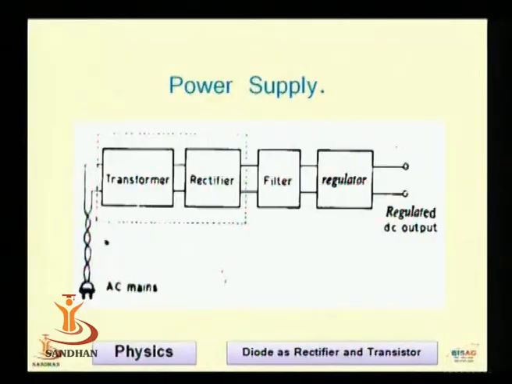Now it is not necessary every time that we use 5 volt, 10 volt, 12 volt, 15 volt, 20 volt in positive only. Sometimes we require 5 volt, 10 volt in negative, that is negative 5 volt, negative 12 volt. Let me give you the numbers again: 7905, 7910, 7912. Here 05 indicates that we are getting 5 volt, but the series 79 means we are getting minus 5 volt. In case of 7805 we get plus 5 volt; in case of 7905 we get minus 5 volt. This is the regulator block of our power supply.